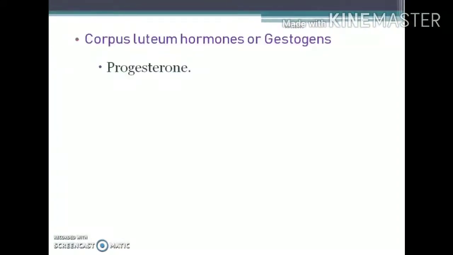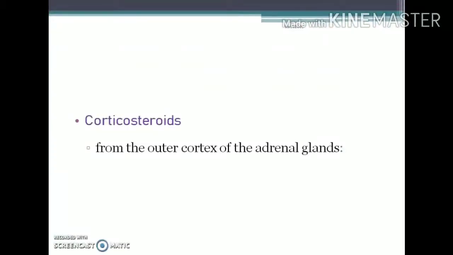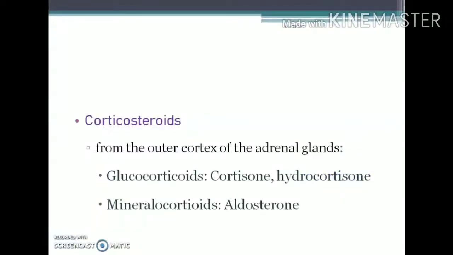And then the corpus luteum hormone is otherwise known as gestogen. Example is progesterone. And then the corticosteroids are secreted from the outer cortex of the adrenal gland, and they include both the glucocorticoids like cortisone, hydrocortisone, and mineralocorticoids like aldosterone.